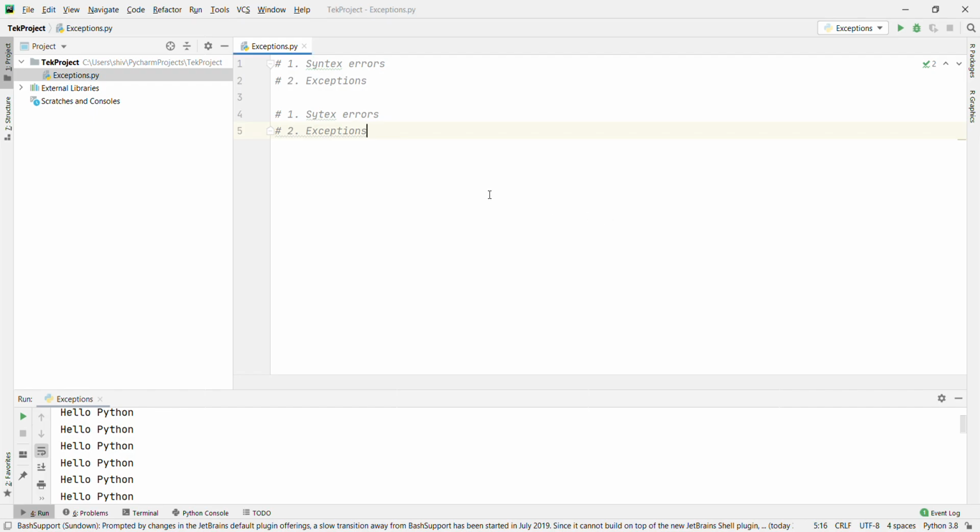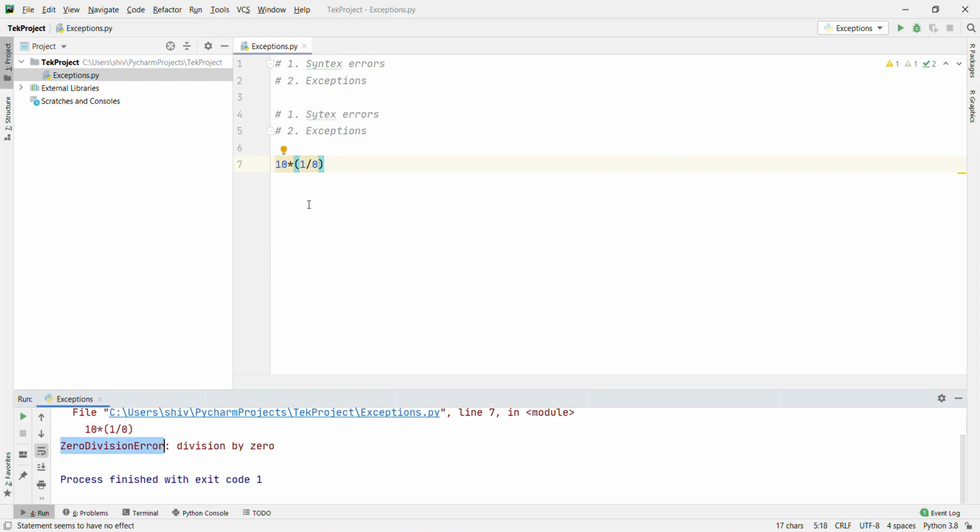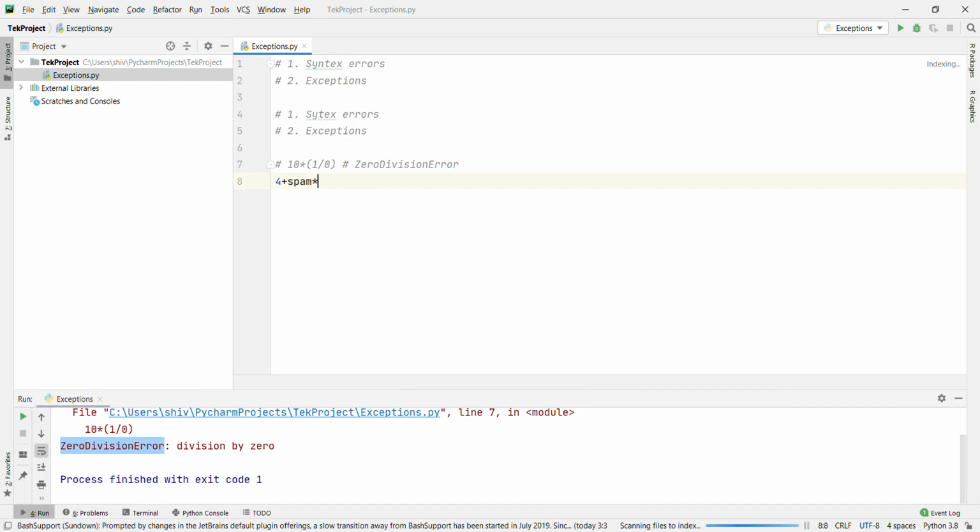Let's go with the example. 10 multiplied by 1 divided by 0. Let's run. Right? Zero division error. Now let's go with another example: 4 plus spam multiplied by 3. Let's run and see. Name error. This is a name error.